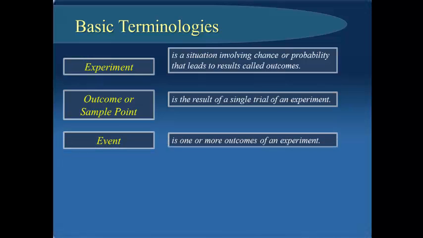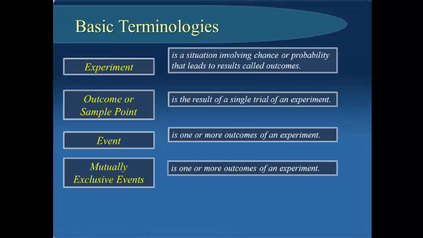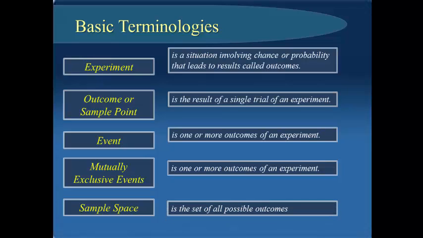An event is one or more outcomes of an experiment. When you say mutually exclusive events, this is again one or more outcomes of an experiment. What do you mean by sample space? It is the set of all possible outcomes.